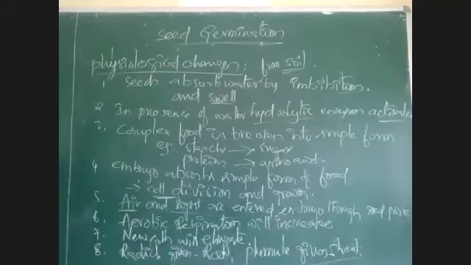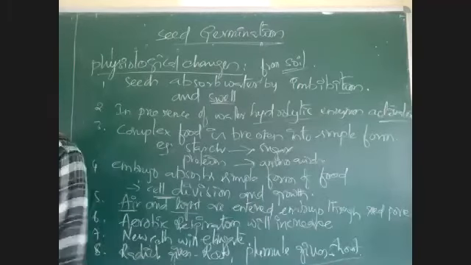Which cell divides? Total cells present in embryo will divide. All the cells present in embryo. What are the parts of embryo? Embryo has plumule, radicle, epicotyl, hypocotyl. All will divide and grow. Cotyledons are there now. Cotyledons are consumed. Cotyledons have reserved food material that is consumed.